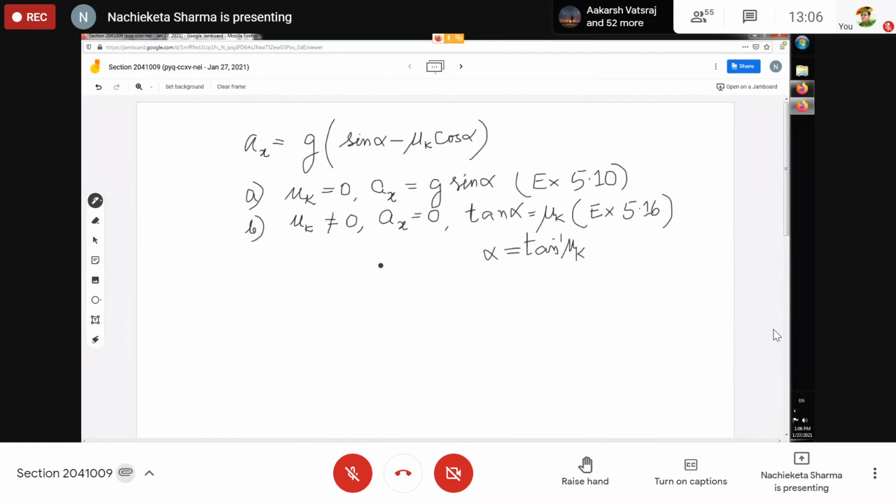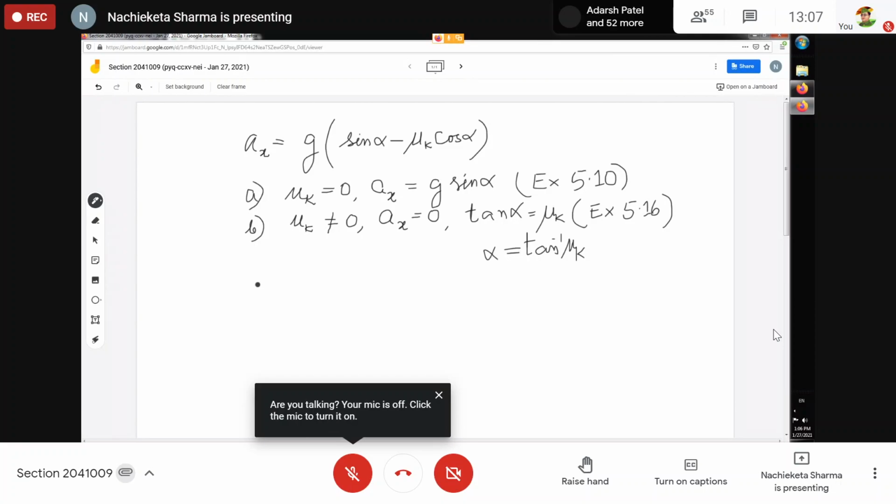If alpha exceeds tan inverse mu k, then the body will move with acceleration. If alpha is equal to tan inverse mu k, the body will move with uniform velocity. And if alpha is less than tan inverse mu k, the body will stop moving.